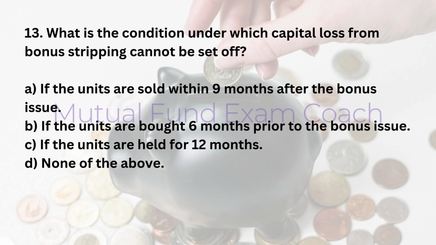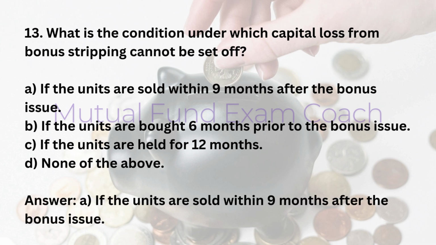13. What is the condition under which capital loss from bonus stripping cannot be set off? A. If the units are sold within 9 months after the bonus issue. B. If the units are bought 6 months prior to the bonus issue. C. If the units are held for 12 months. D. None of the above. Answer: A. If the units are sold within 9 months after the bonus issue.